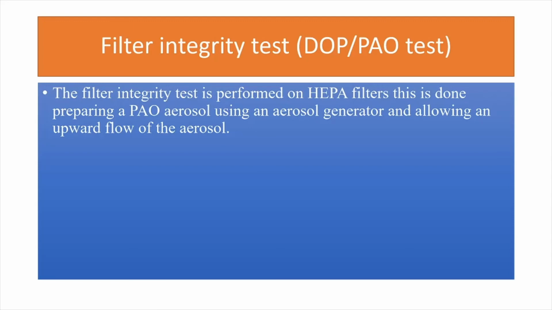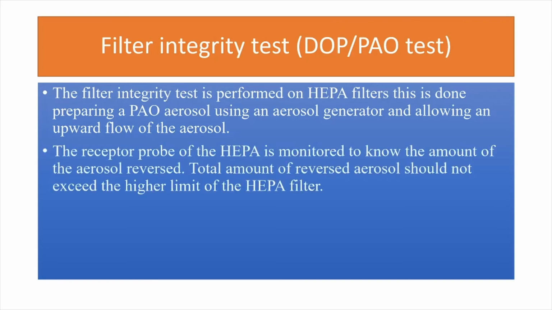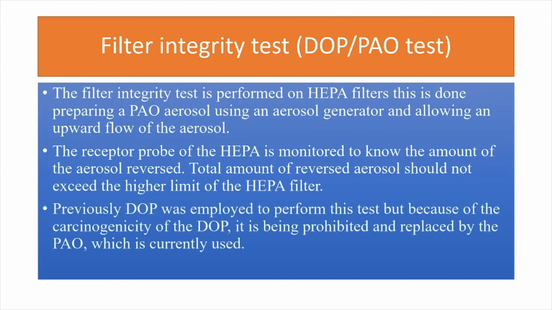So the test is performed on HEPA filters, preparing a PAO aerosol using an aerosol generator and allowing an upward flow of aerosol. We will be looking at a diagram to understand the process briefly. The receptor probe attached to the HEPA is monitored to know the amount of aerosol reversed. Total amount of reversed aerosol should not exceed the higher limit of the HEPA filter.